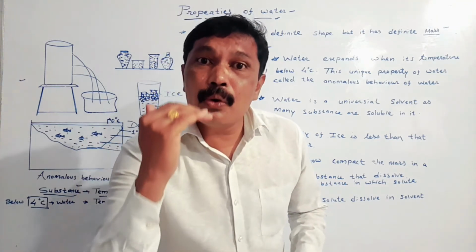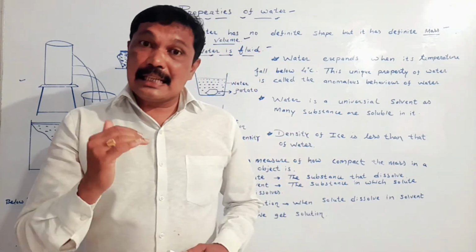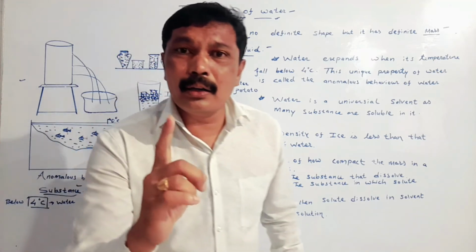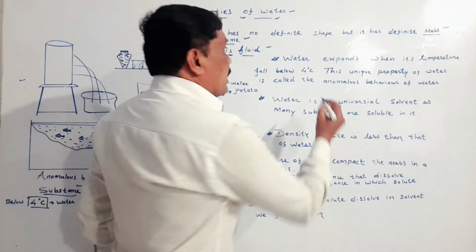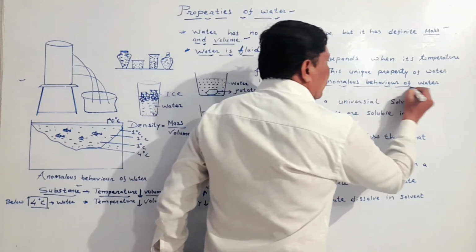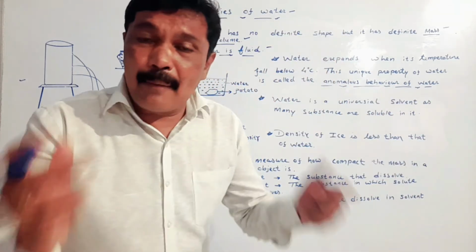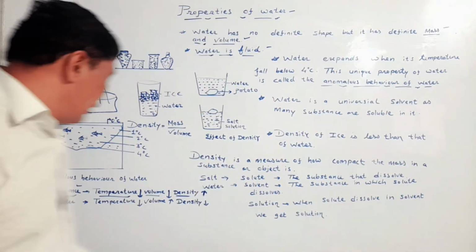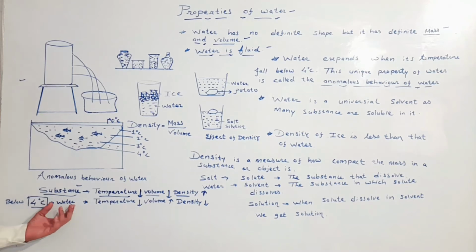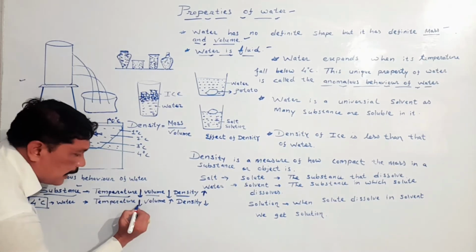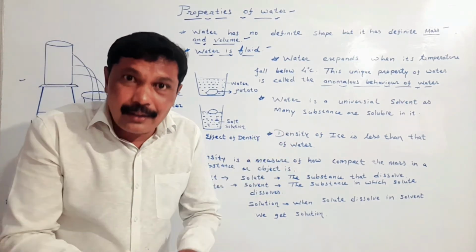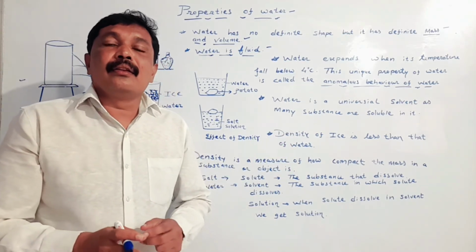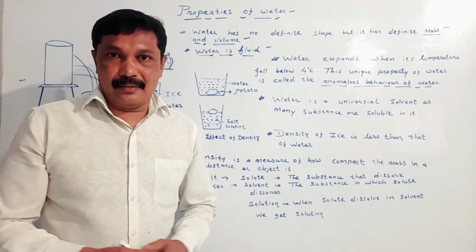But below 4 degrees Celsius, water shows abnormal behavior. Water shows anomalous behavior. Now what is this abnormal behavior? When we reduce the temperature of water below 4 degrees, in spite of contracting, the water expands.